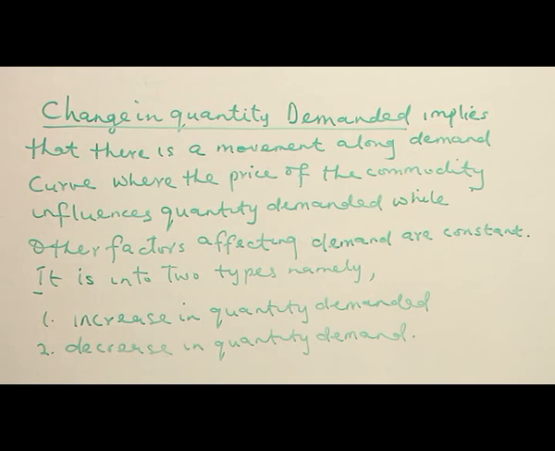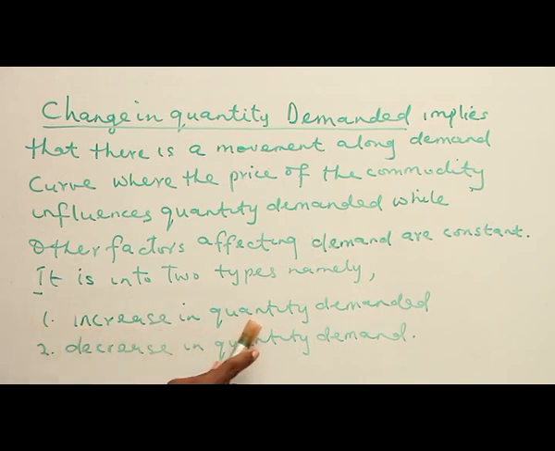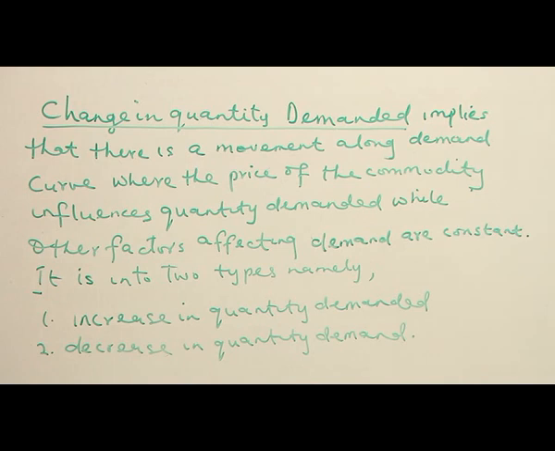Other factors are constant. Factors like income of the consumer, price of other commodities, taxation, population size, and so on and so forth. All these are constant, but in change in quantity demanded, it is only the price of the commodity in question that is affecting it. Change in quantity demanded is of two types, namely 1, increase in quantity demanded, 2, decrease in quantity demanded. These two types will be explained with the aid of diagrams.